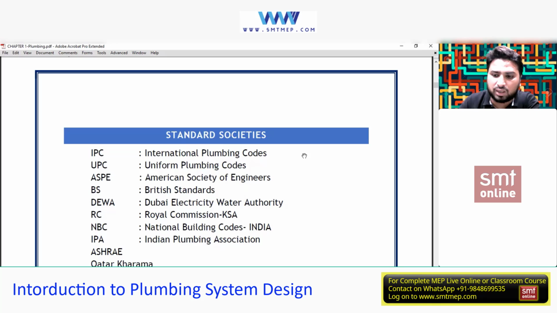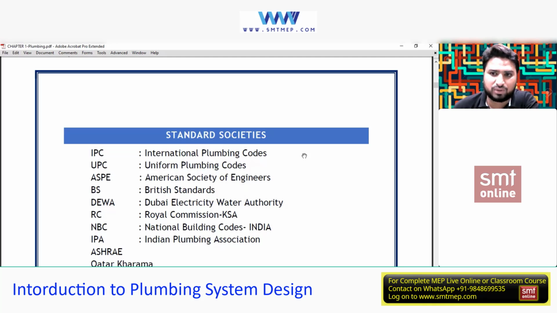For example, if you're working in a company and they say they don't have any code, and they ask you to design a pipe size, for example, as per IPC, or they don't say anything, they just say design with whatever code you know because they are not following any code right now, then you can just follow IPC, because IPC is the International Plumbing Code. The moment you read international, it is internationally accepted. That means the values given in that code for the design calculations are globally accepted, because the values given there are on an average or a range, you can say, for the entire world.